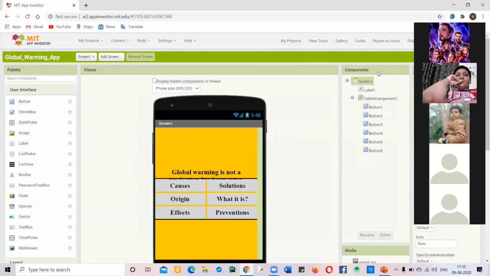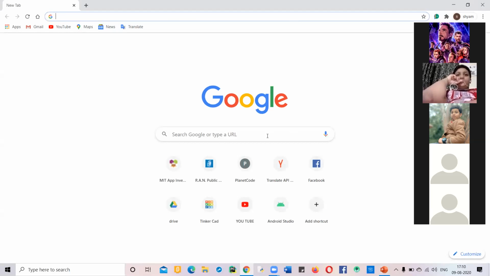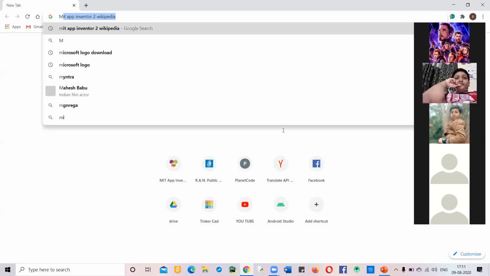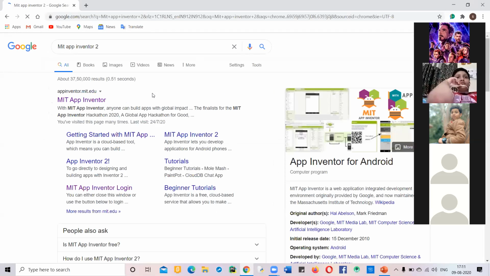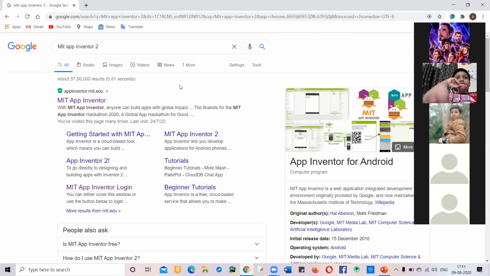Let's come to MIT App Inventor on Google. Just open the web browser on your systems, type MIT App Inventor 2, and search for that. Is everybody done with the searching part? If you have done, you can simply raise your hand. Okay, Prakhar has done, Arnav Sani has done, Ishwanvi Sani has done.